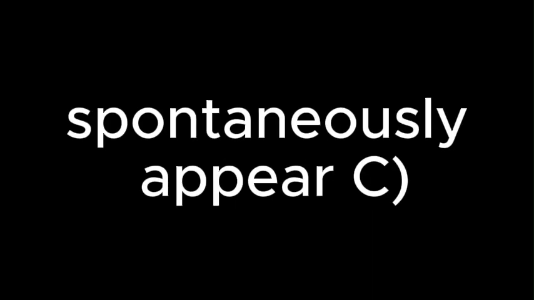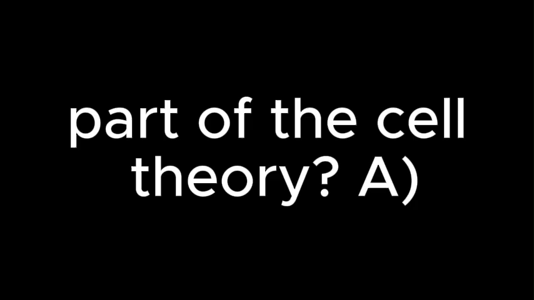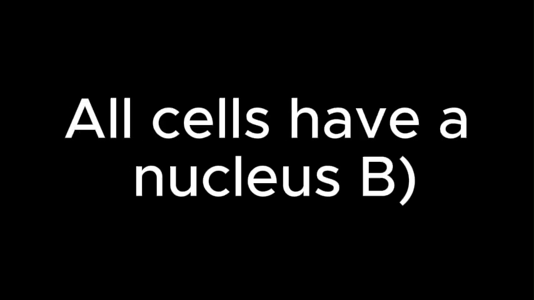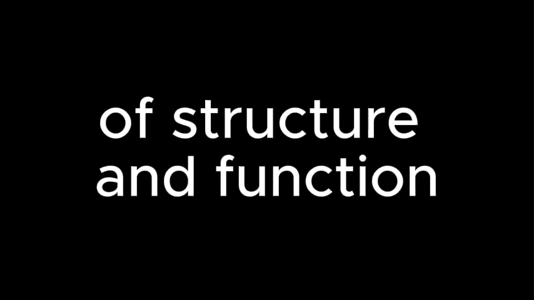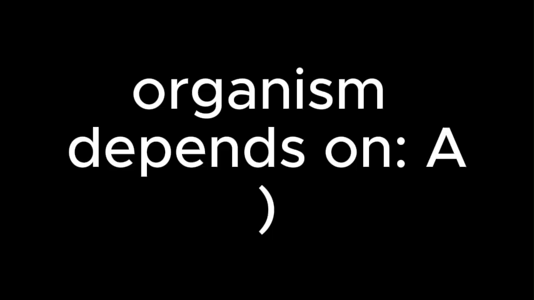Cells spontaneously appear. All cells come from other living cells. Cells are immortal. 30. Which of the following is part of the cell theory? A. All cells have a nucleus. Cells form from energy. Cells are the basic units of structure and function in living things. Cells cannot reproduce.